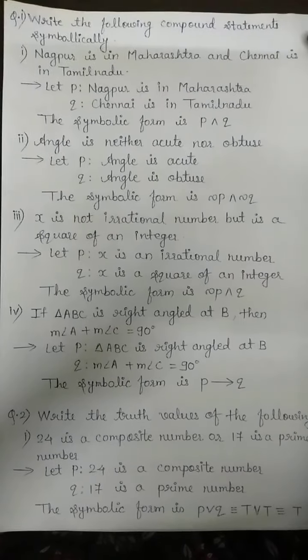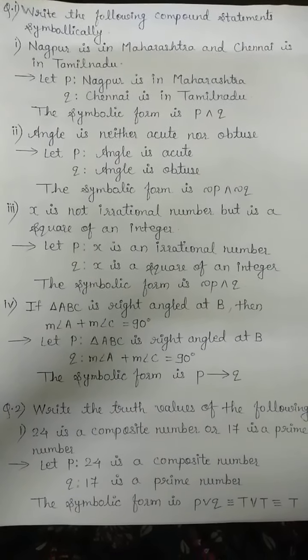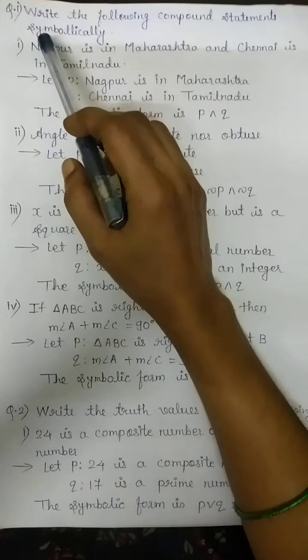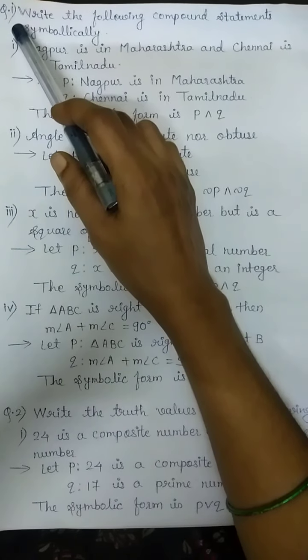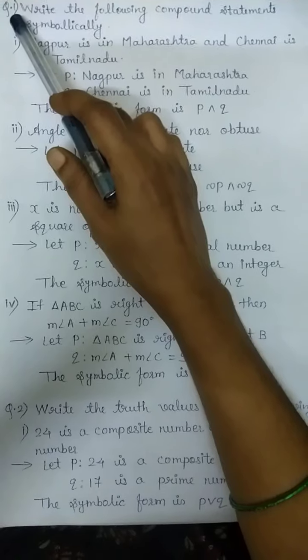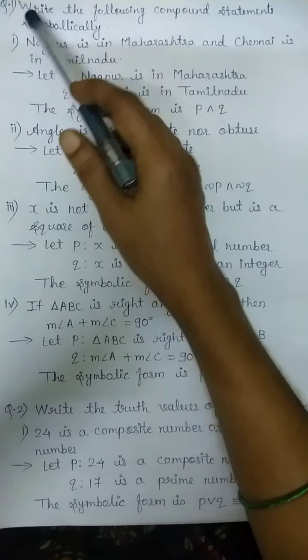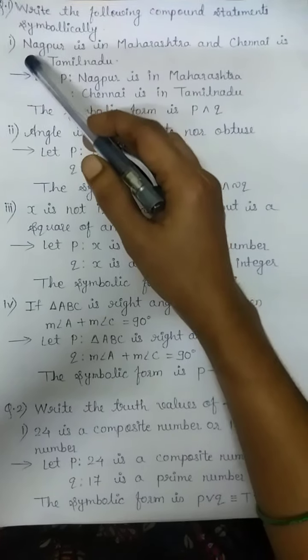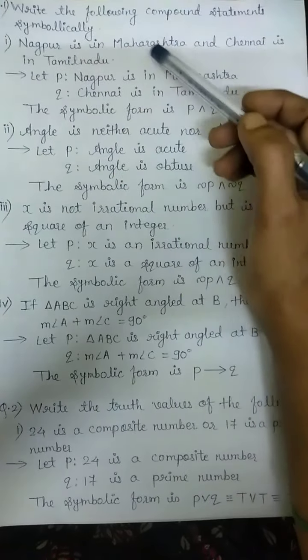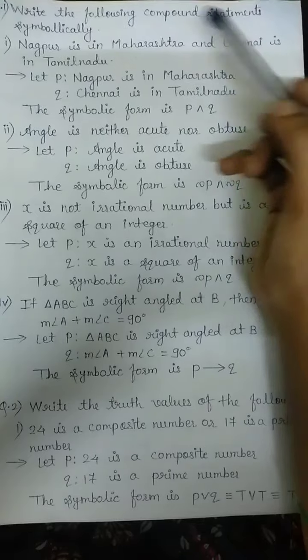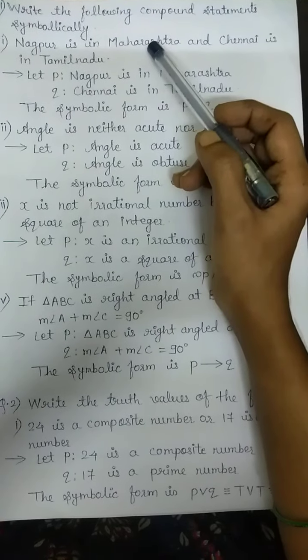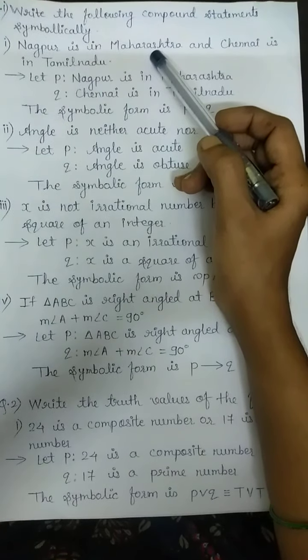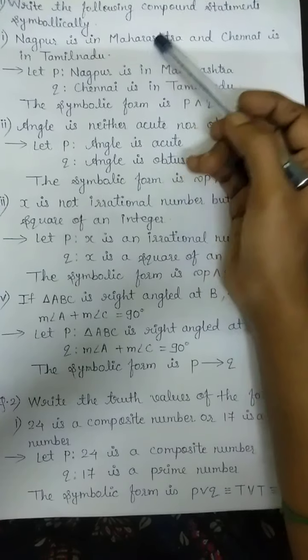Hello students, in today's lecture I am going to explain to you the selected questions from the first exercise of mathematical logic. So let's consider question number 1. Write the following compound statements symbolically. First, Nagpur is in Maharashtra and Chennai is in Tamil Nadu. So first we will write this compound statement in terms of simple statements.